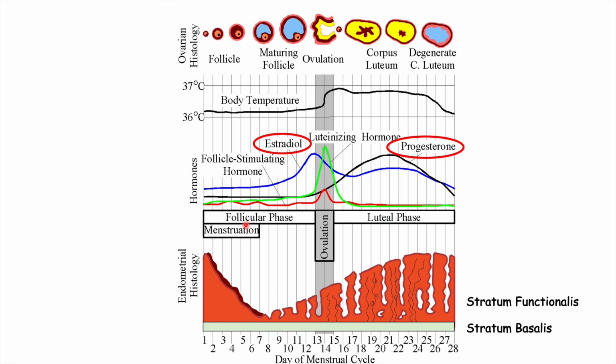So again, the follicular phase, which is the first half of the menstrual cycle before ovulation, is when estradiol, which is an estrogen, leads to the thickening of the endometrium. After ovulation is the luteal phase, and that's when we see an increased level of progesterone, which inhibits or restrains the growth of the endometrium. So progesterone inhibits further growth of the endometrium.